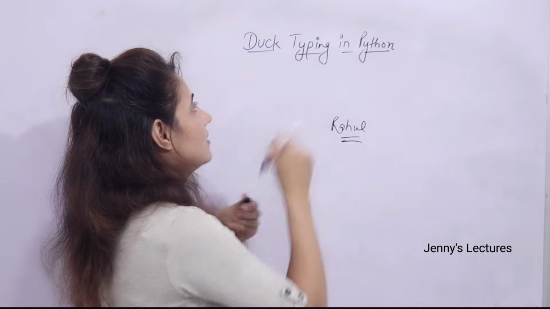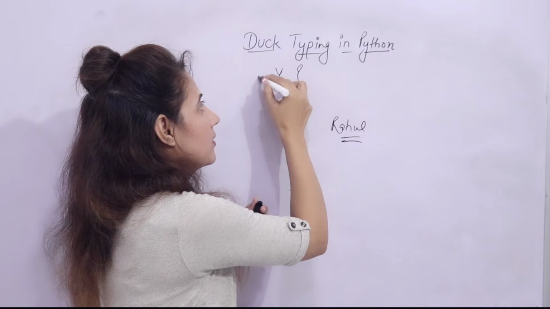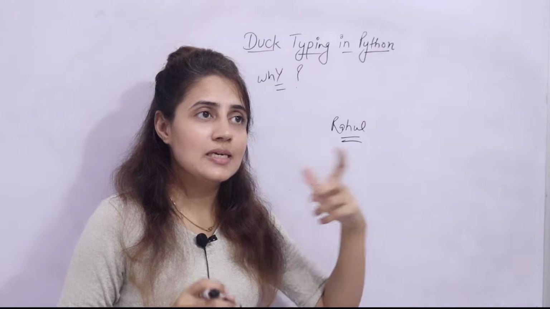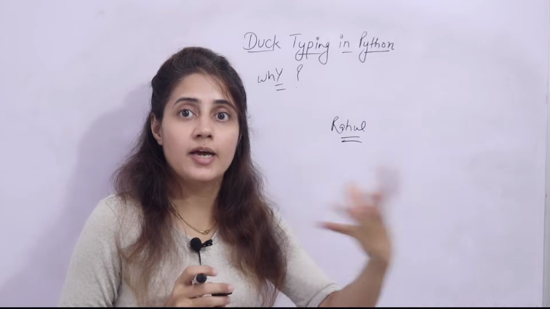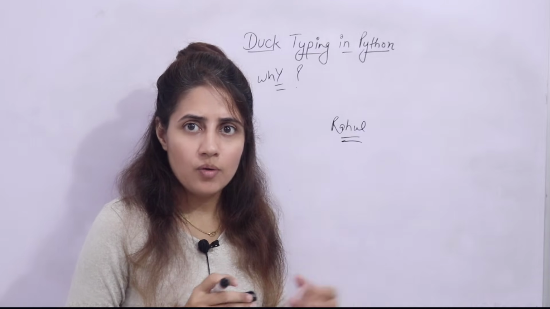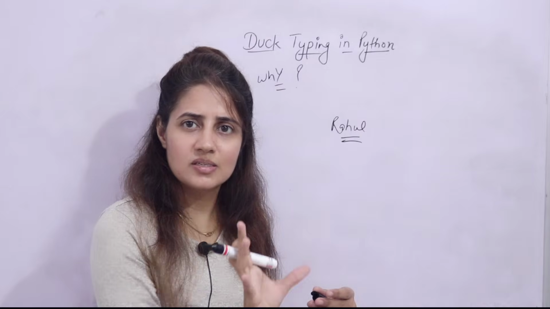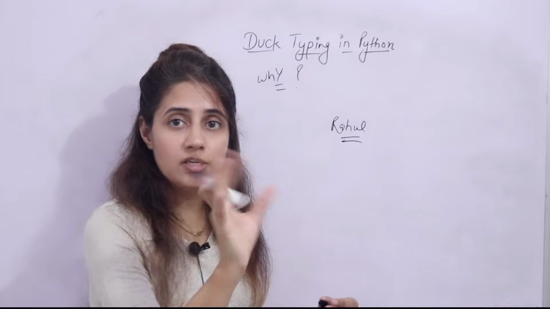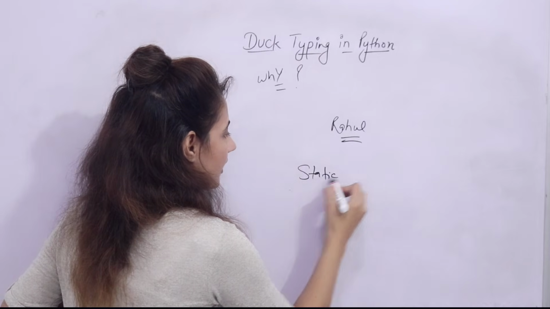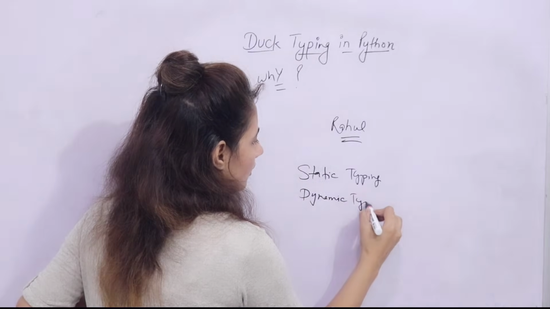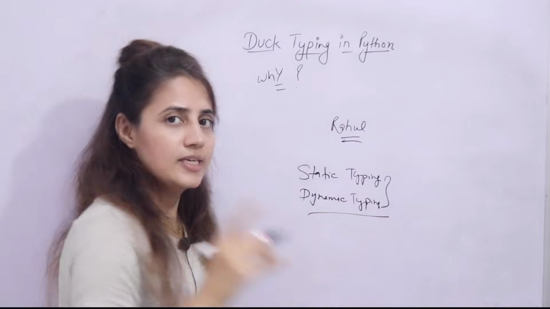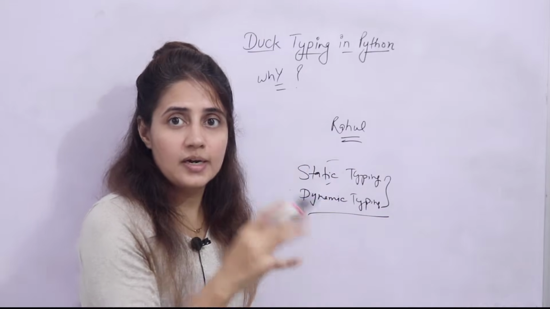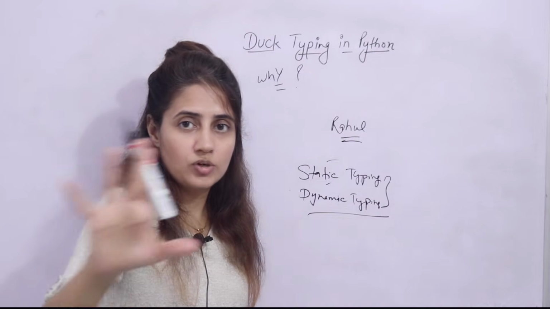Now, why is this duck typing feature used? In Python programming, this feature basically allows the data types to be dynamic. I hope you have heard these two terms, dynamic typing and static typing. If not, let me first clear these two terms to you with the help of an example. Once it is clear, then we'll get what duck typing is and how we are going to use it to achieve polymorphism.